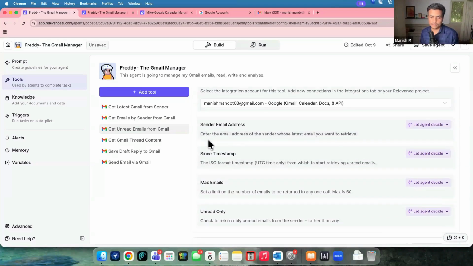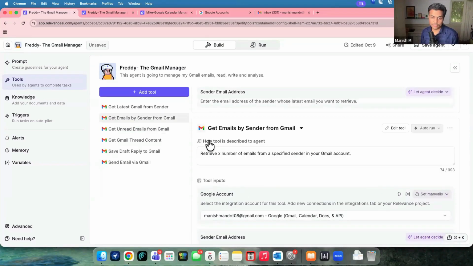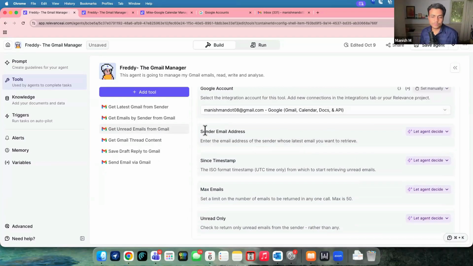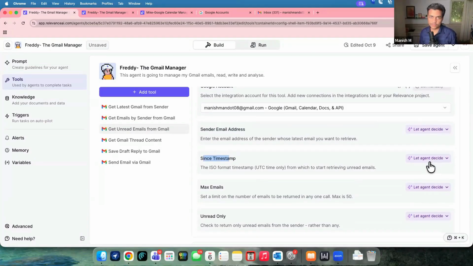Same way, sender email address. So in case I'm trying to get multiple email addresses, there can be multiple parameters associated with that particular query. So for example, I would want to pick up email from a specific sender, I can let the AI agent decide. I want to pick up email from a particular date and time. So this also becomes a query parameter, right? So I can let the agent decide over here.